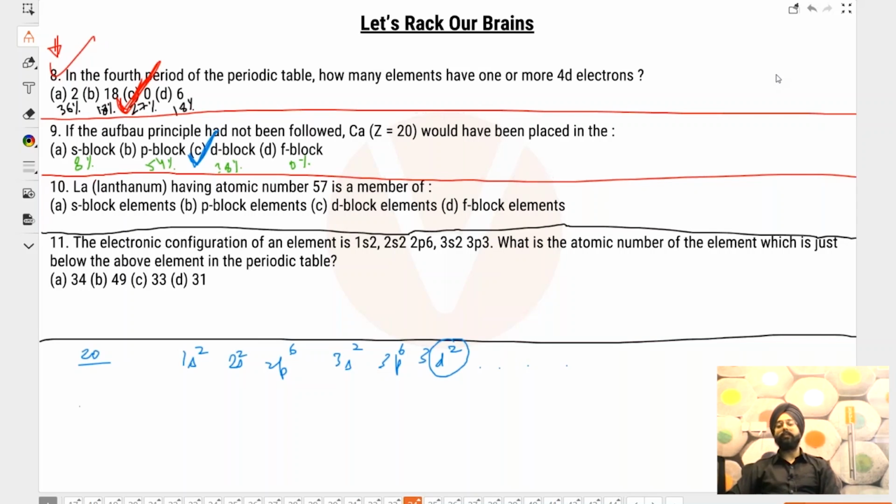Bhavansh, again, look at the configuration. Don't look at the position over there. Look at the configuration of lanthanum. Okay. People, I'm giving you 20 seconds. After 20 seconds, I will start the countdown to launch the poll.